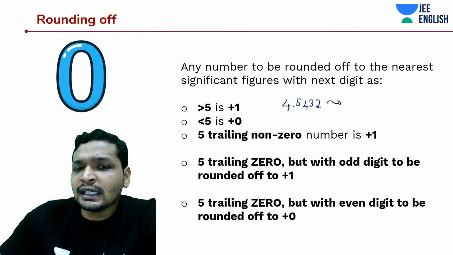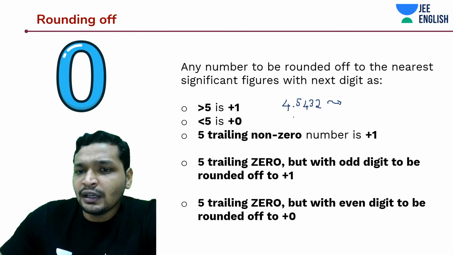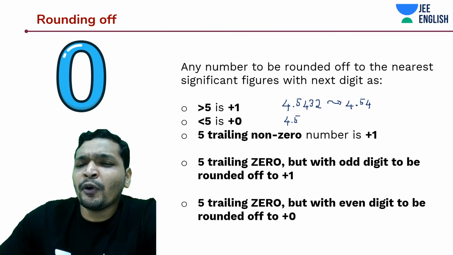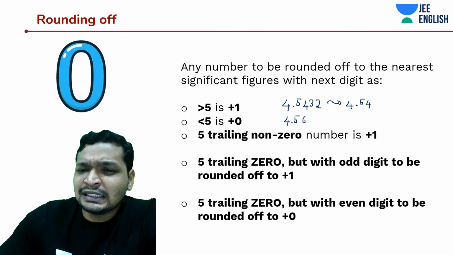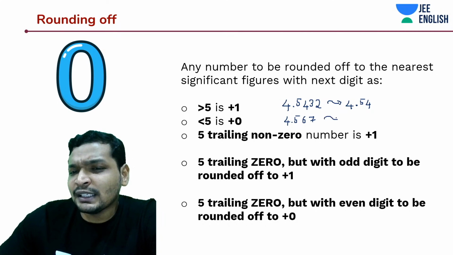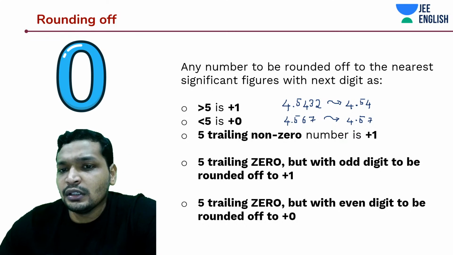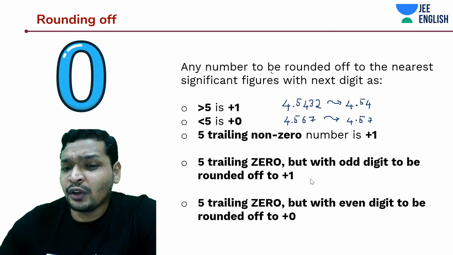Okay, so in this case it is less than 5, so I would directly write it down as 4.54. Okay, and if it is greater than 5, for an example, I have something like 4.567, and if I round it off to 2 decimal places, then I would write it down as 4.57. Okay, so this is the significance of rounding off, guys.